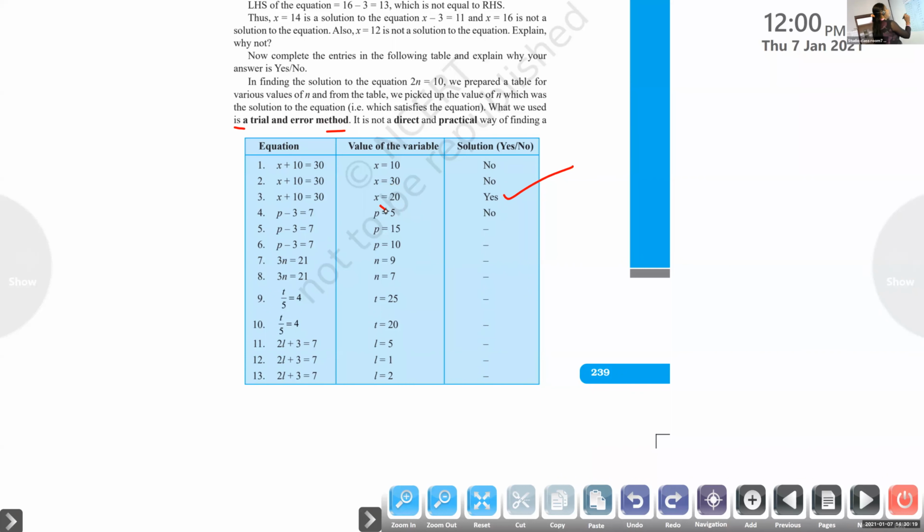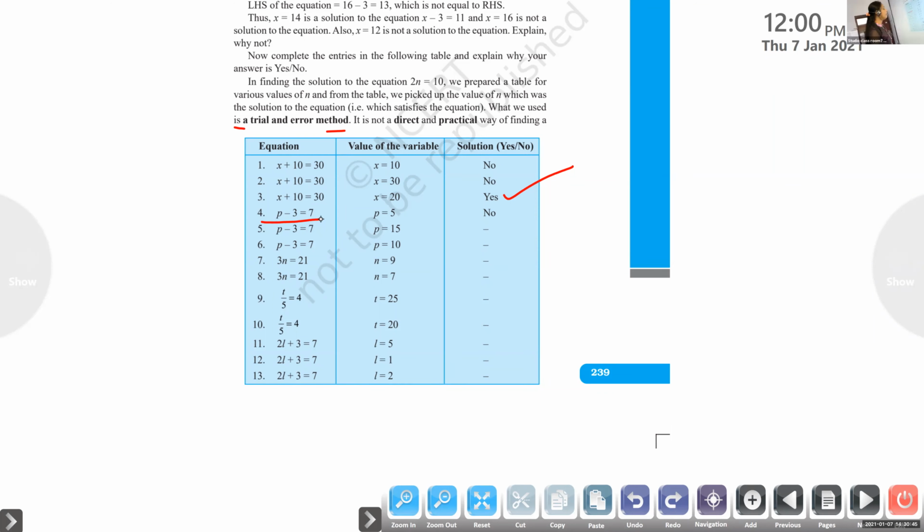Now we will move to the next one. P minus 3 equal to 7. That is, when you subtract 3 from a number, you will get 7. You understood which number that is? Okay.